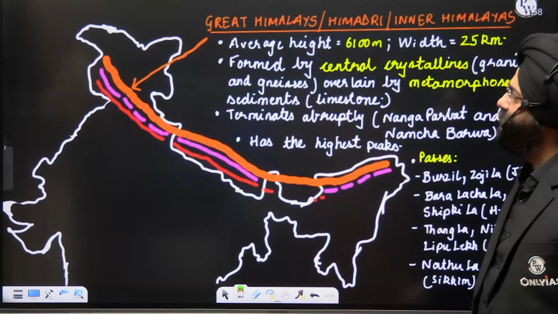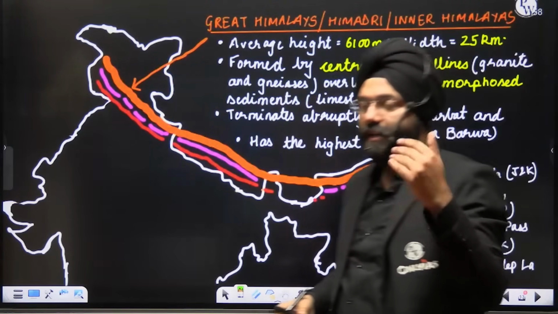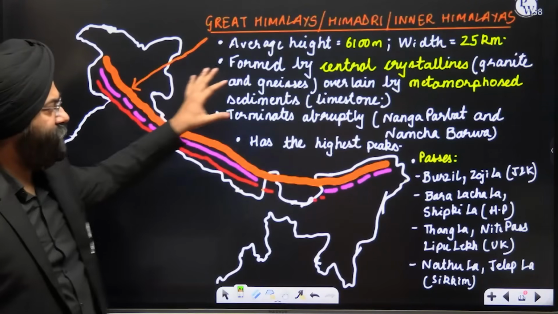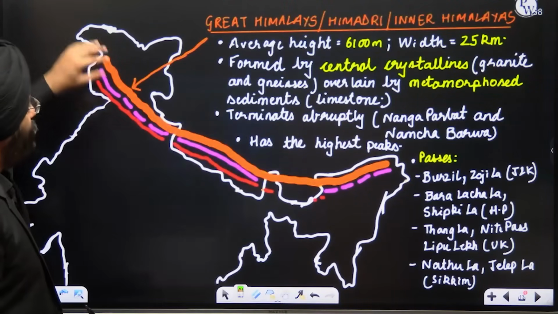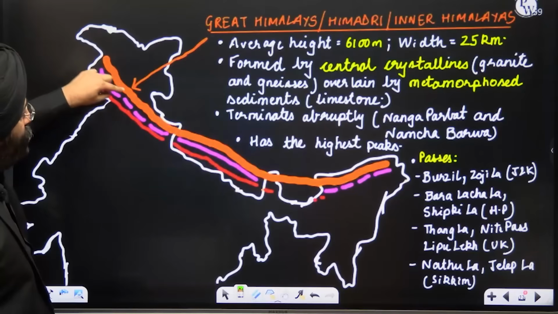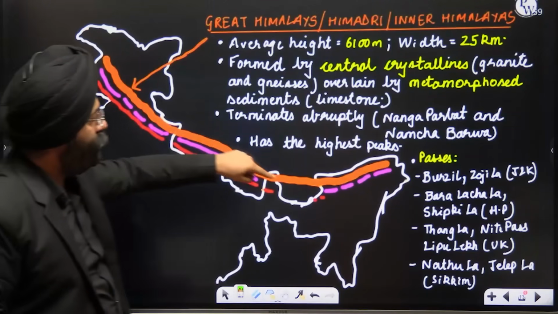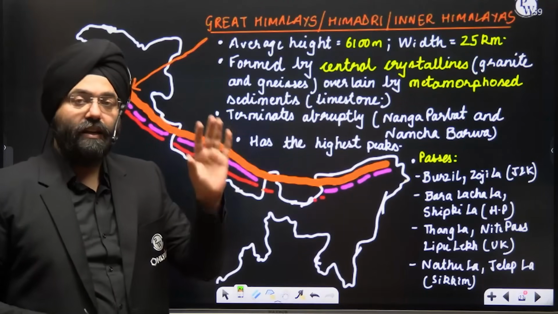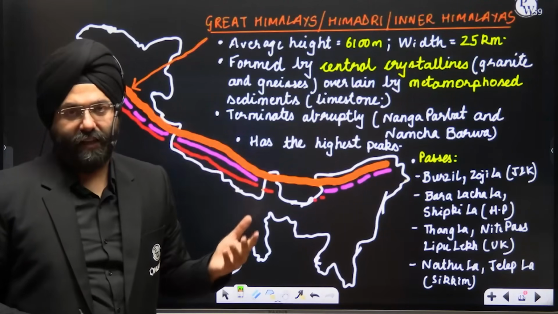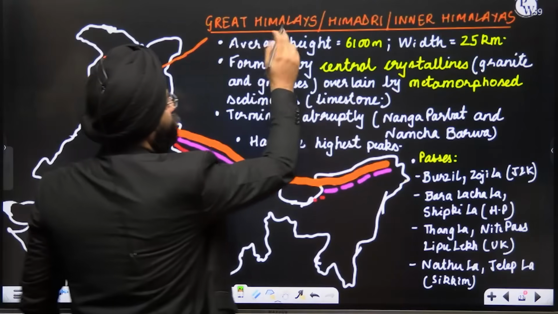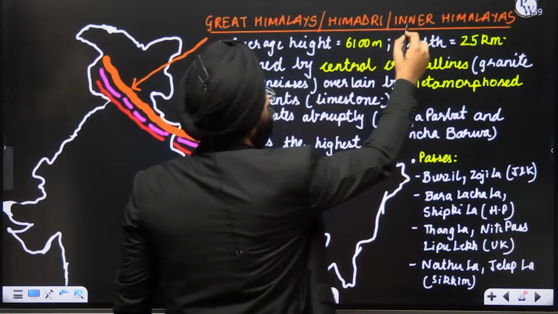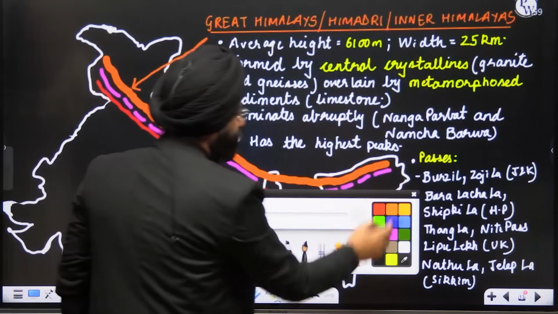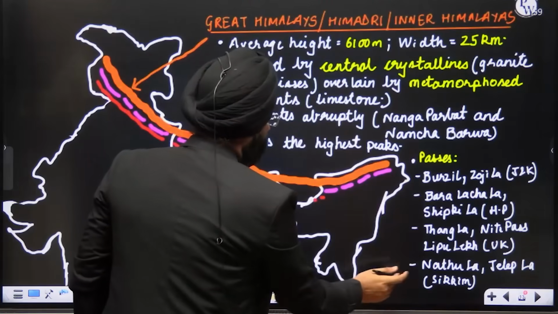Let's move ahead. Now let us come to the Great Himalayas and obviously the Middle Himalayas and the Shivaliks. Let's study them. I have added a lot of content that is required for your preparation. Now if you see, this is the extent. This particular range which you are seeing in brownish orangish color is your Great Himalayas. Now please understand, Great Himalayas or the Greater Himalayas is not the only name that they have. Himadri or the Inner Himalayas are again various names designated to this particular range.